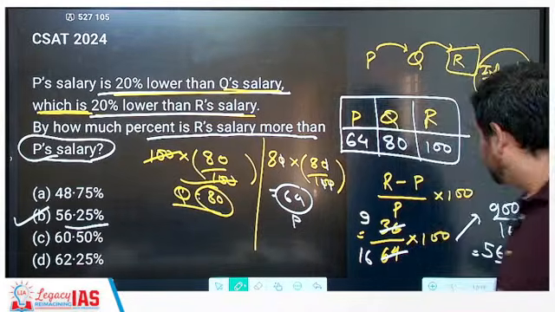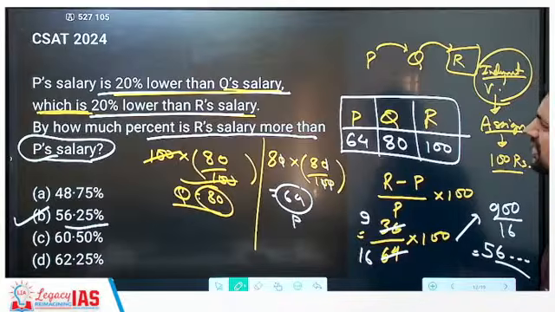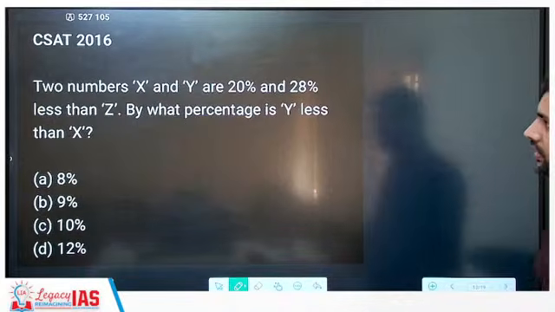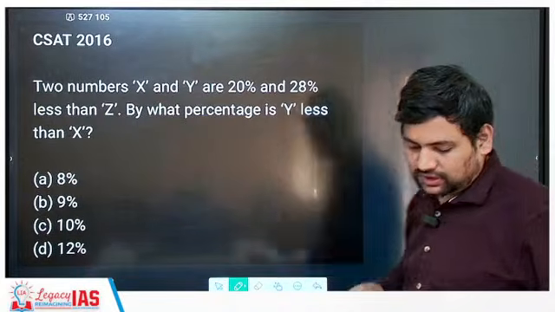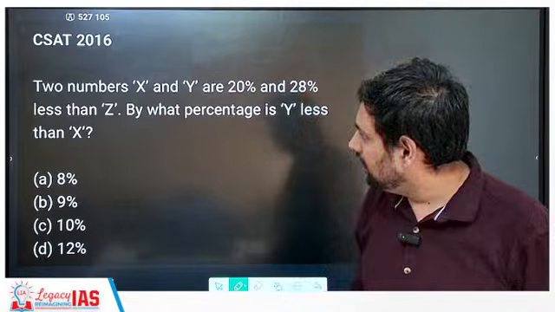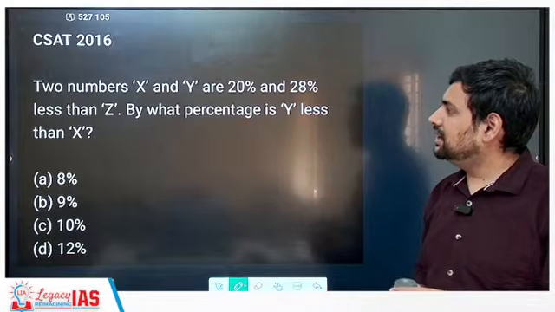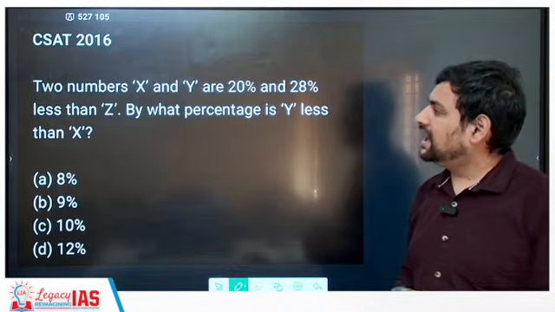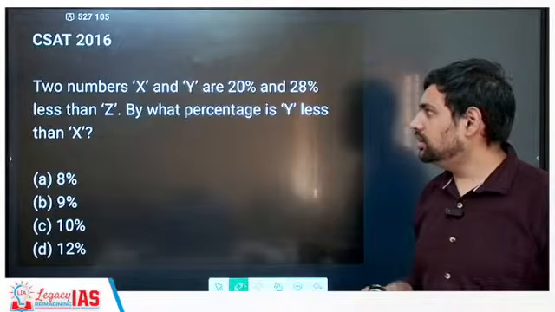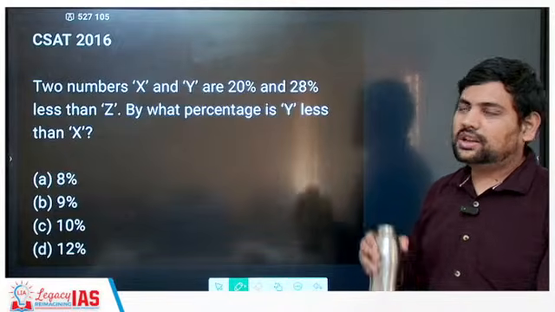Then next. This was again from 2024. Now try to do this. This I expect from you. Two numbers x and y are 20% and 28% less than z. By what percent is y less than x? Do it. Find the independent variable and then solve.